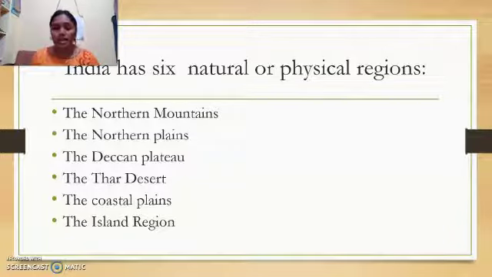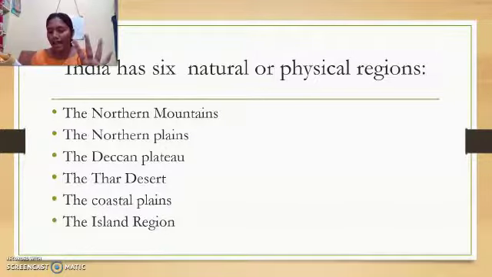In the previous videos I have shown you the different kinds of landforms. Okay, what are the different kinds of landforms? We have seen deserts, we have seen mountains, we have seen plateaus, and we have seen plains. Now, what kind of deserts do we have? And what kind of plains do we have in India? What kind of mountains do we have? So actually these 4 parts of the land are completely divided into 6 kinds.